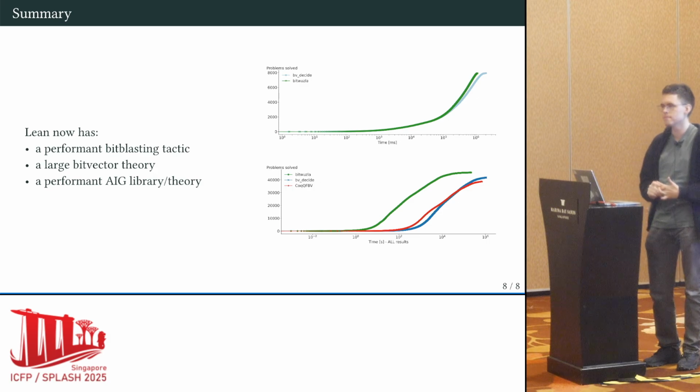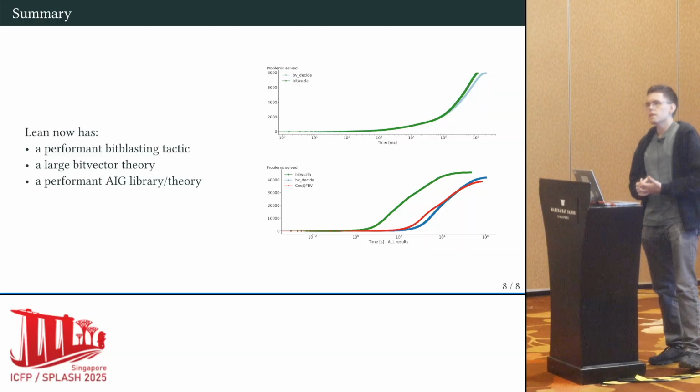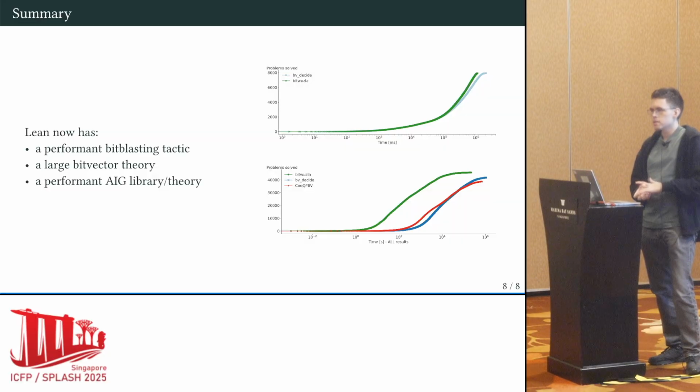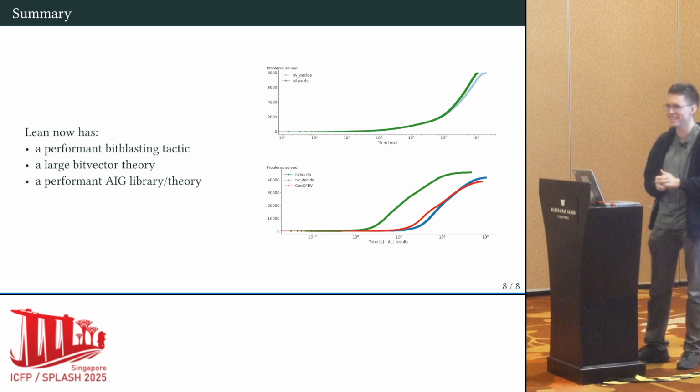Hey, great talk. I just have a simple question. I just wonder if bv_decide can support some variable length bit vectors. So if it is supporting some kind of concatenation or split operations and correctness for that. So the length needs to be known. So you can do concatenation of known length bit vectors without issues. If you want to do arbitrary width reasoning, so with a symbolic width, my collaborators here are the right people to talk to. They are currently working on this. And glad to hear that. Yes. Thank you.